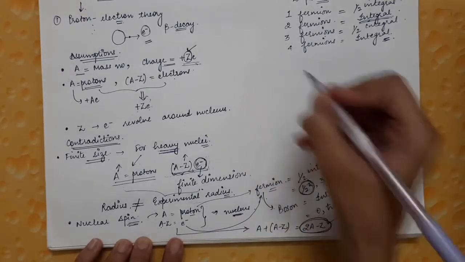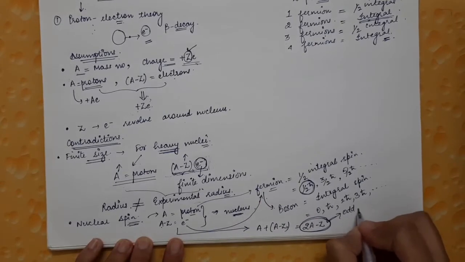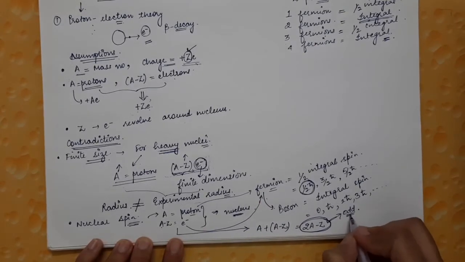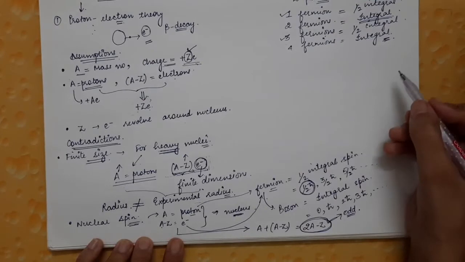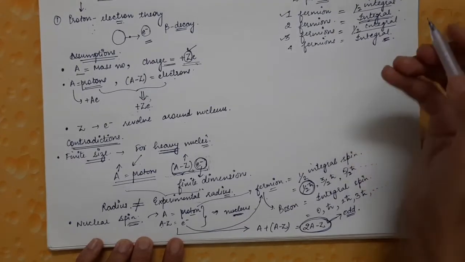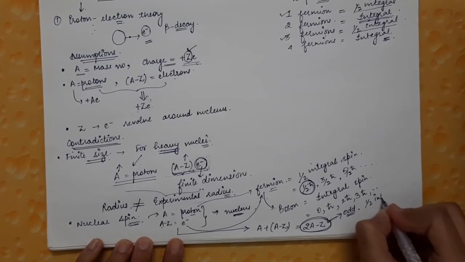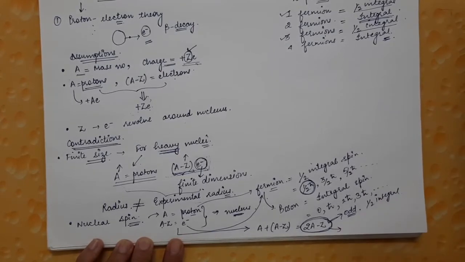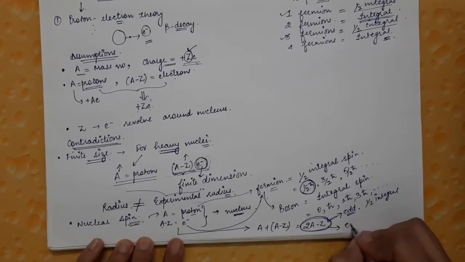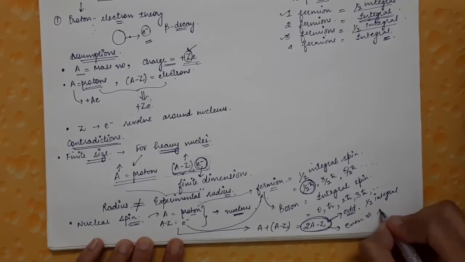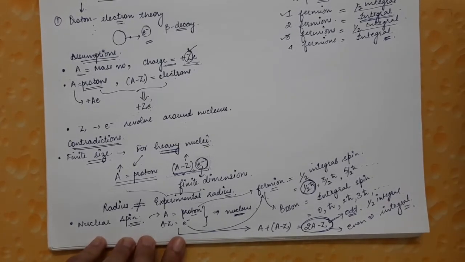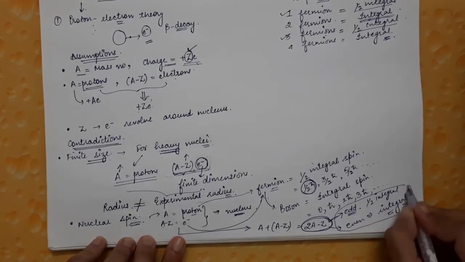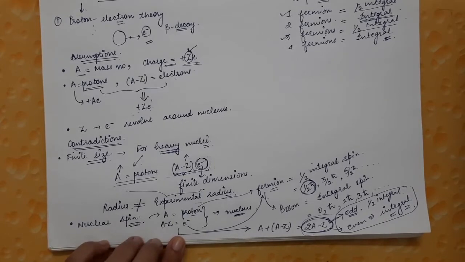If 2A minus Z is an odd number, that is, an odd number of fermions is present inside the nucleus, then the spin of the system should be half integral. And if the number of particles inside the nucleus is even, then the total spin of the nucleus should be integral. This whole concept was in contradiction with the experimental results.